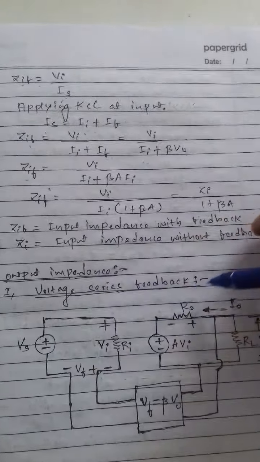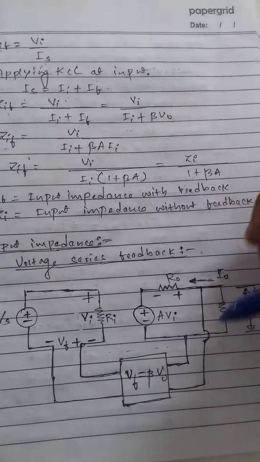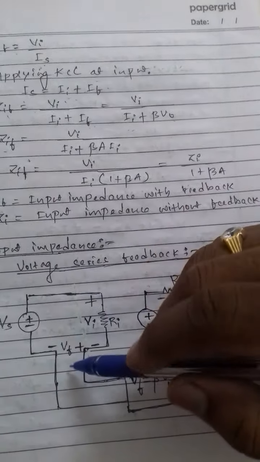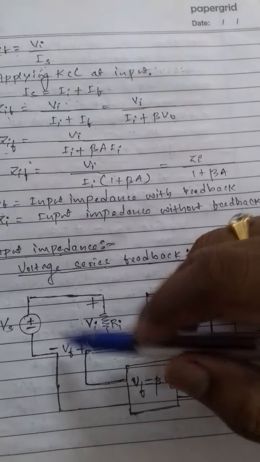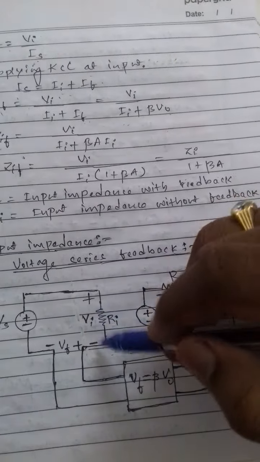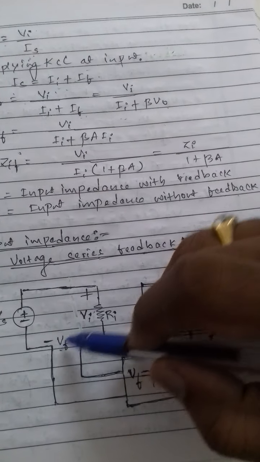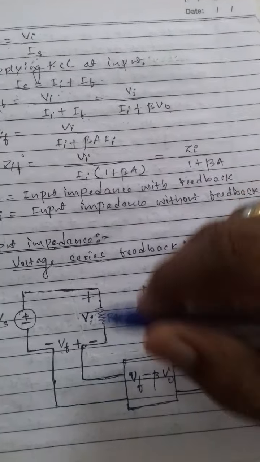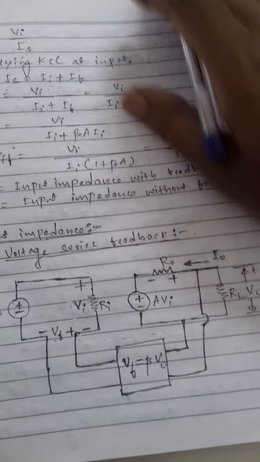Output impedance, voltage series feedback, so that here the output voltage, some portion of the output voltage is taken, and it is fed back in series with the input, so that here it is the feedback voltage, and the source voltage Vs, supply voltage.